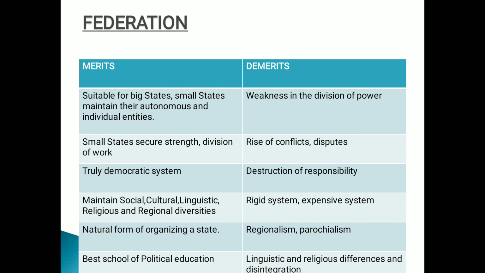Clear? I hope everyone has understood till here. Now the demerits: we have weakness in the division of power, rise of conflicts, disputes, and always remember disputes of central-state relations. Who is going to solve the dispute? The Supreme Court. This we have already done, right? Then rigid system, expensive system.